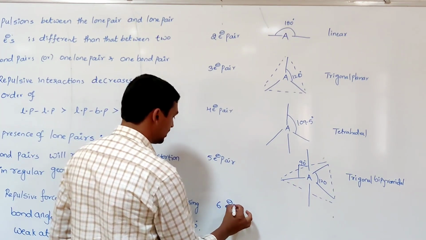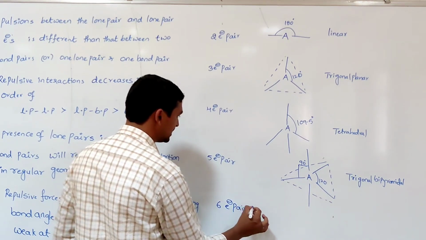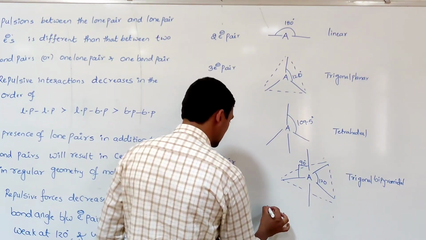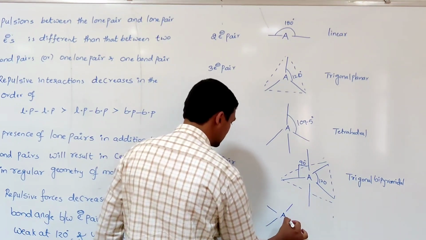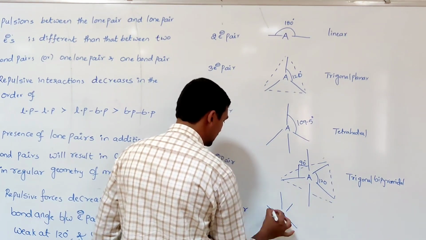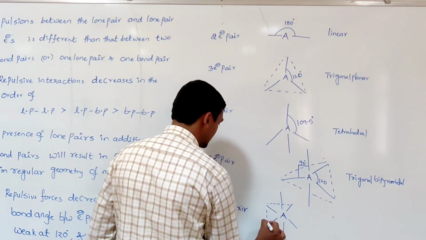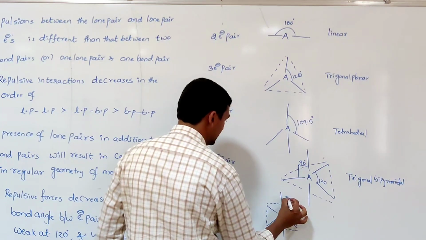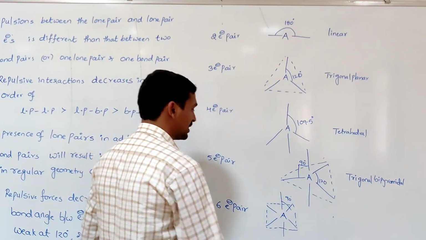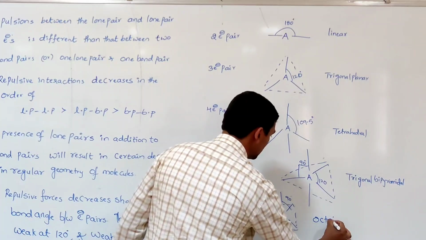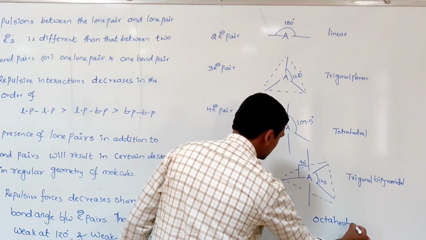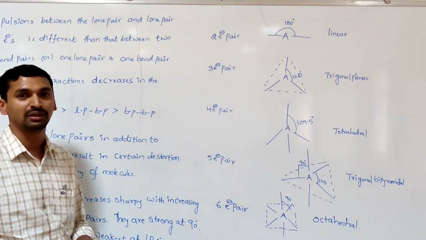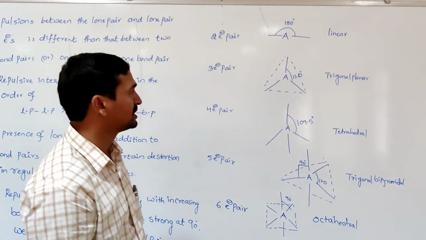If six electron pairs are present around the central atom, the geometry adopted by the molecule is octahedral, with a bond angle of 90 degrees. So this is the regular geometry of molecules based on the number of electron pairs.